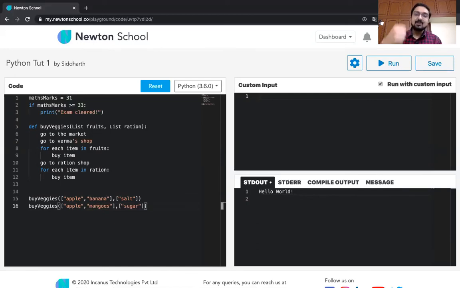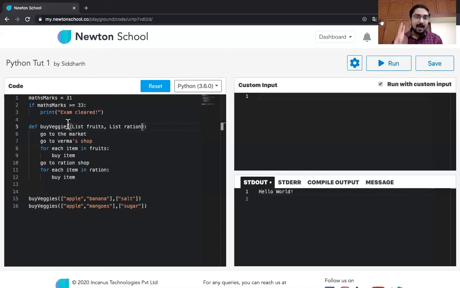She just needs to tell you, go to the market and buy these things. She doesn't need to explain it to you again. So these are essentially functions. Now, as you might have noticed, inside these functions there are some things that we can call parameters. In the real world, you define a function, but to control that function, each time you pass on some parameters on the basis of which that function has to act. Every time your mother will pass you a different list from which you have to buy items. The function remains the same, but based on that list you buy different items every day. So this is how functions work.